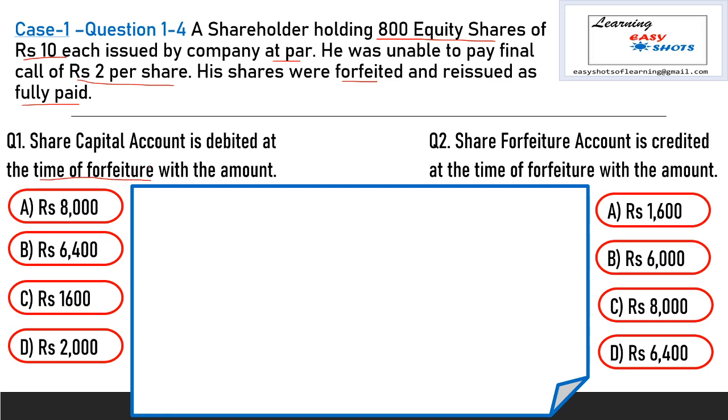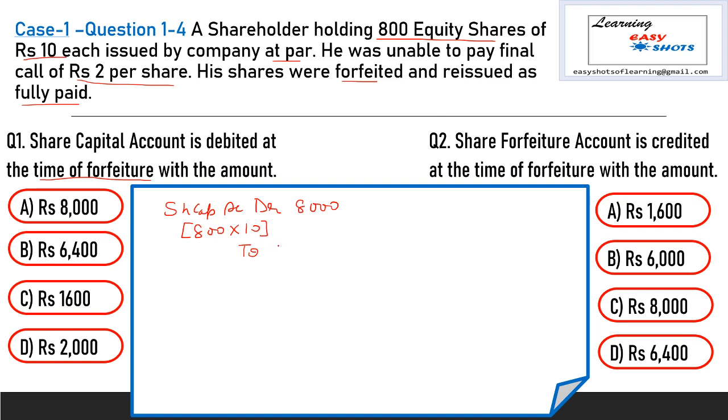Now, the share capital account is debited with the called up amount when we do the forfeiture of shares entry. So, share capital account debit: number of shares are 800 and called up amount is rupees 10 per share, so share capital account is debited with 8,000. First we credit that installment which is not paid by the shareholder.